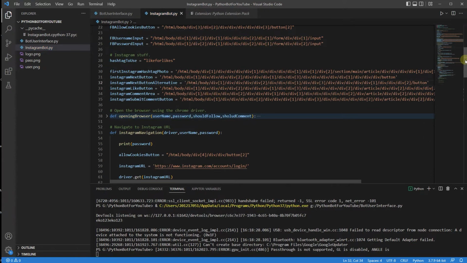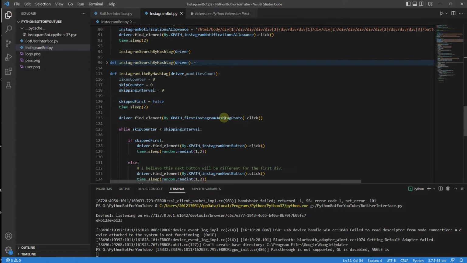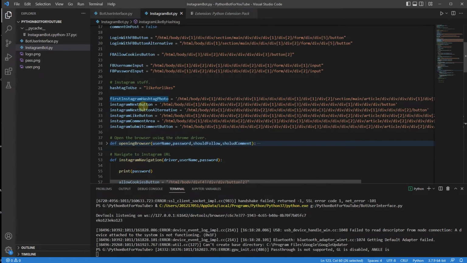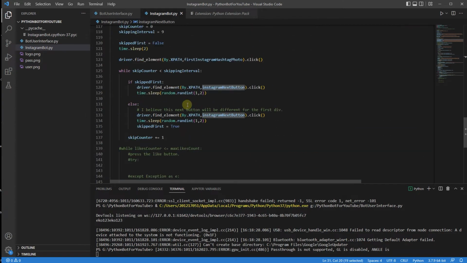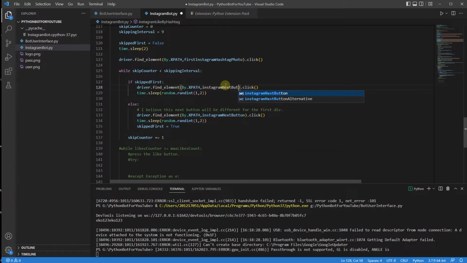Good. So as soon as I click the div, let's go back in here. This is going to be the first Instagram hashtag photo. Then we're going to say, okay, let's copy these. If I have not skipped first, then it's going to be Instagram next button. Otherwise, it's going to be Instagram next button alternative. Good. This should be working now.